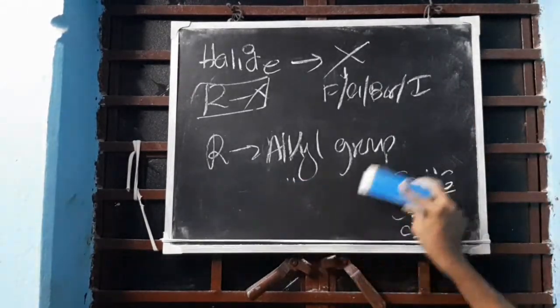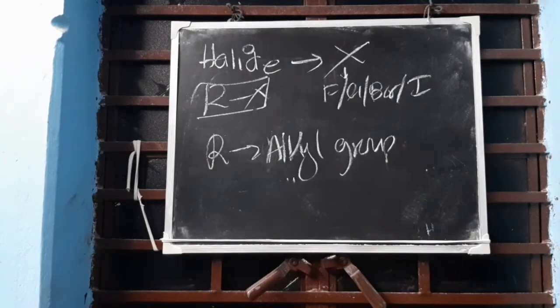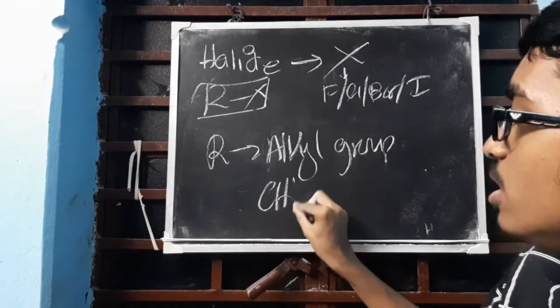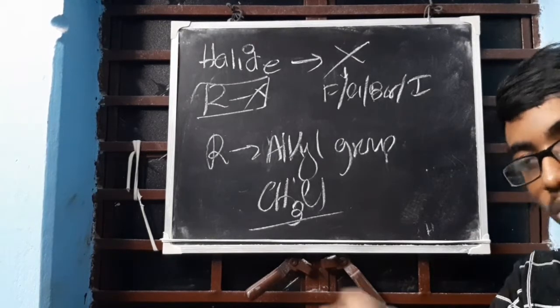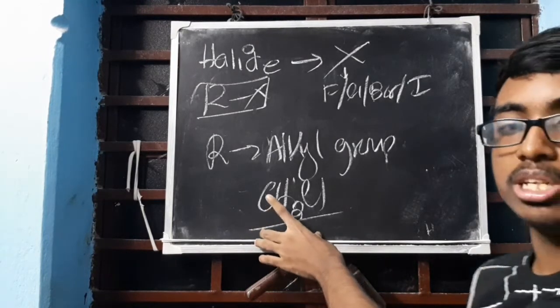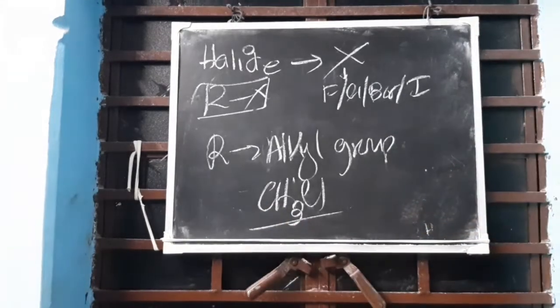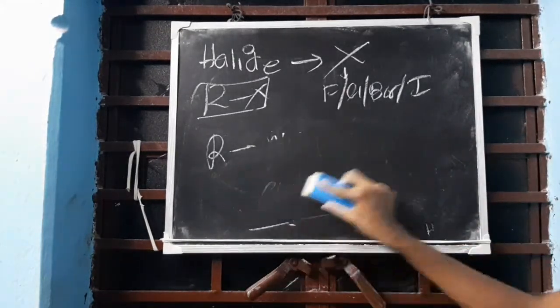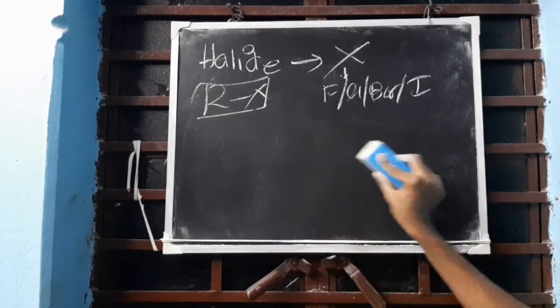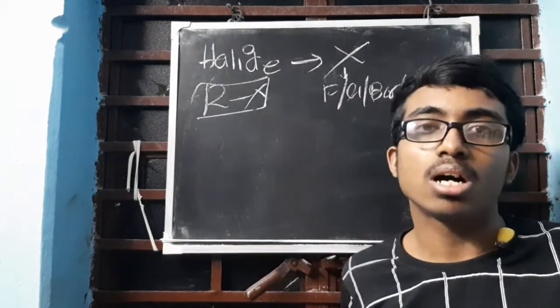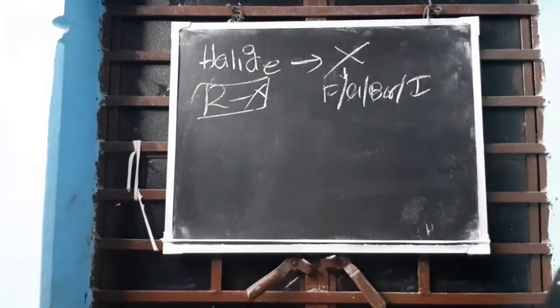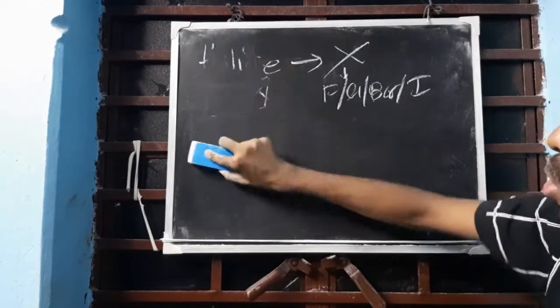So it can be any alkyl group present over here. Now, if I write CH3Cl, that's methyl chloride, which you already got in the substitution reaction that you have done before. Right? There you have got that. This is methyl chloride, not the IUPAC name. Chloromethane is the IUPAC name. Okay? Clear? So R has to be the alkyl group that will be present. R always represents an alkyl group. X always represents the halides. Clear? Understood? Next we are coming to OH, that is alcohol.